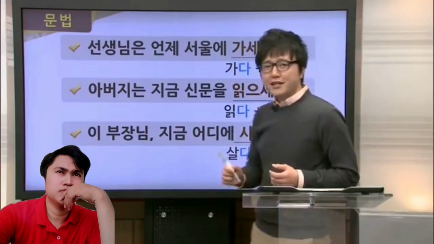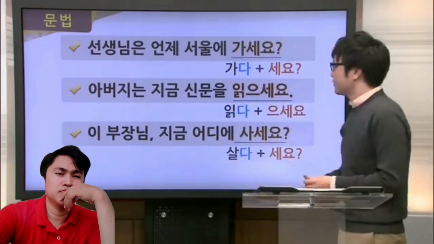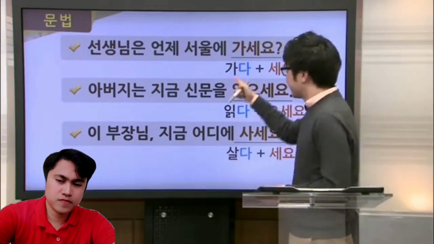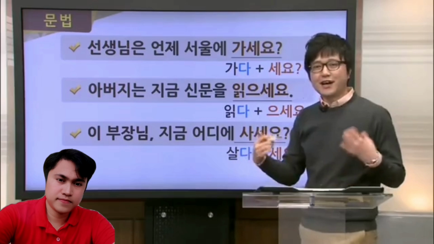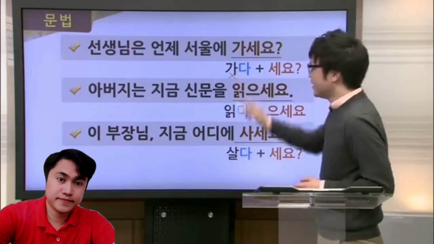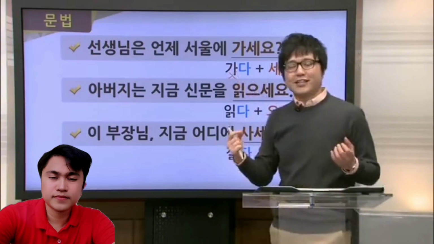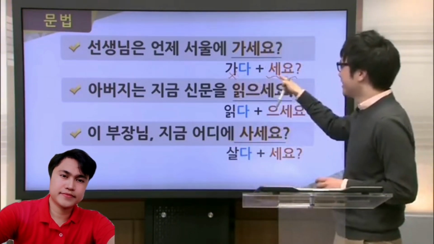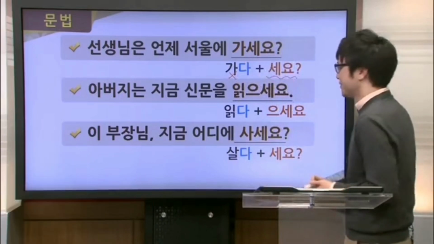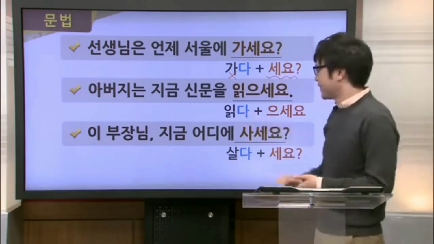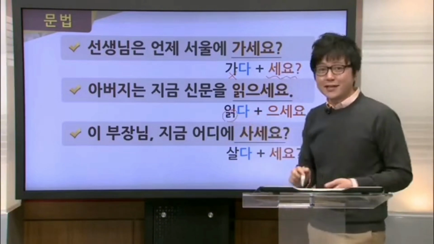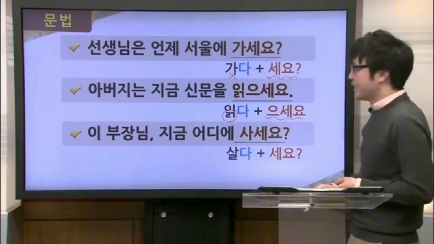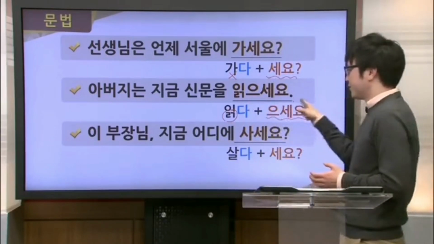So as you can see, this 으세요 is used together with verbs such as 가다, 읽다, and 살다. Now, as you can see in the first case, 가다, it does not end in a consonant. In other words, it ends in a vowel. So in the case where the verb does not end in a consonant, we would use this 세요. So in this case, we would get 가 with 세요 to get 가세요. Now in the second example, what about this 읽다? So you can see here, it does end in a consonant. So when it does end in a consonant, we would use this 으세요, and by combining it, we get 읽으세요.